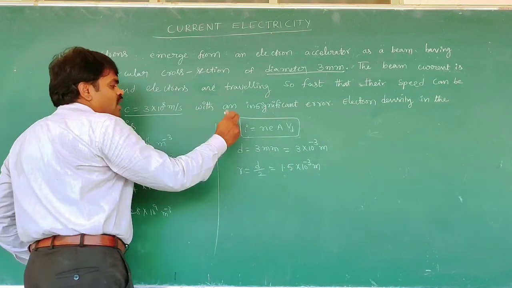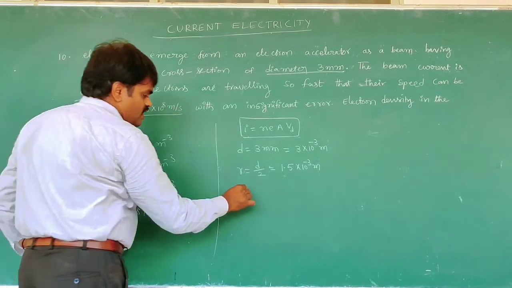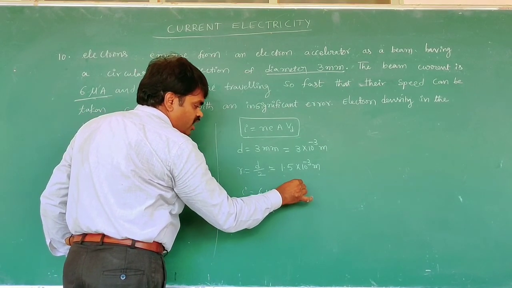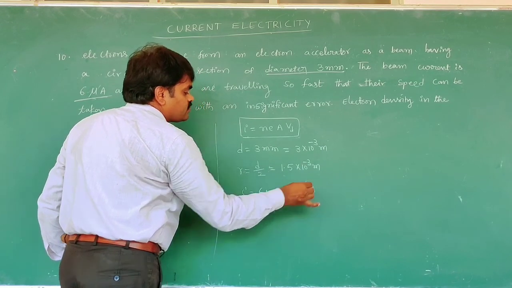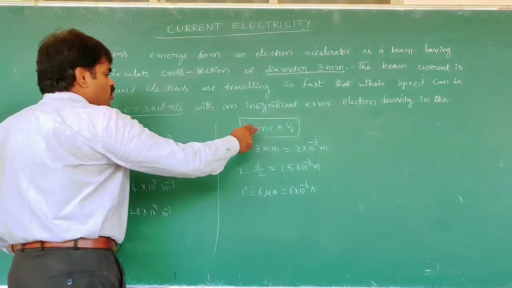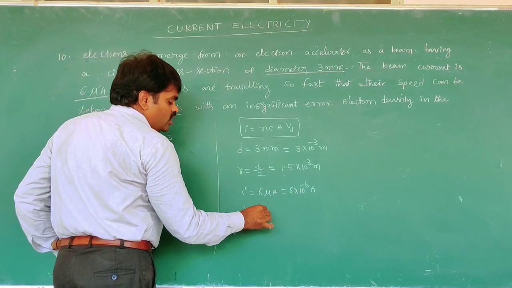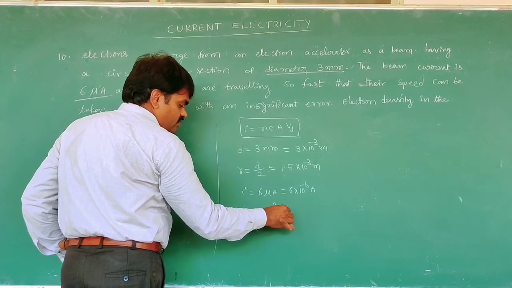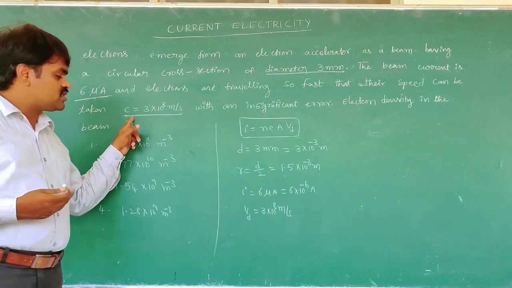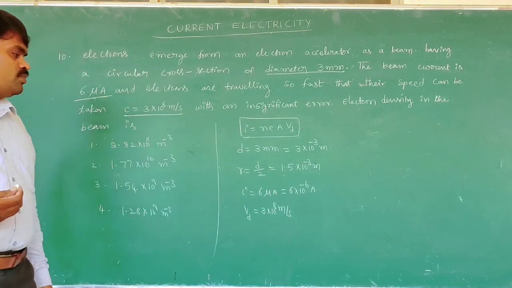Now I is given as 6 microamperes, that means 6 into 10 to the power of minus 6 amperes. And the charge of the electron we know. The speed, called here the drift velocity, is Vd equal to 3 into 10 to the power of 8 meter per second. That means the electron speed in the beam can be taken as 3 into 10 to the power of 8 meter per second.